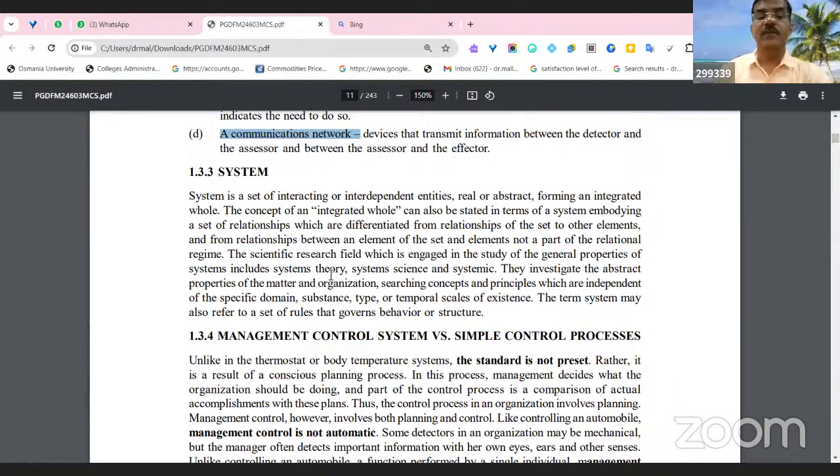The concept of the integrated whole is important. Why? Because in an organization, various departments are there. The functions are also very different. We can see the production department, manpower department, sales department, and logistics also.